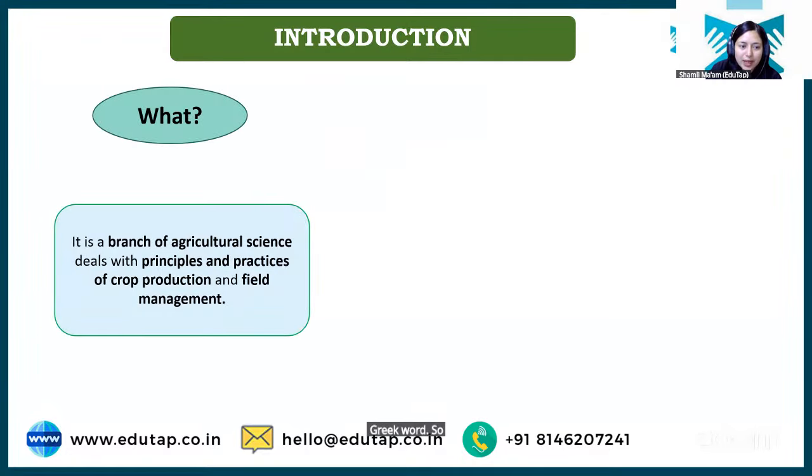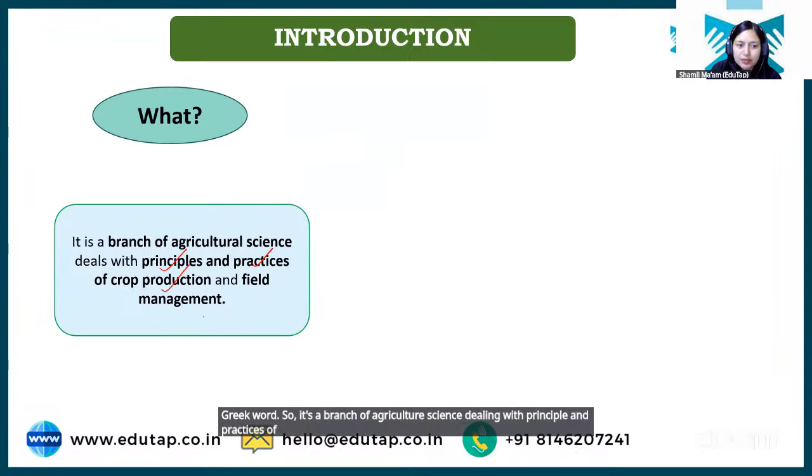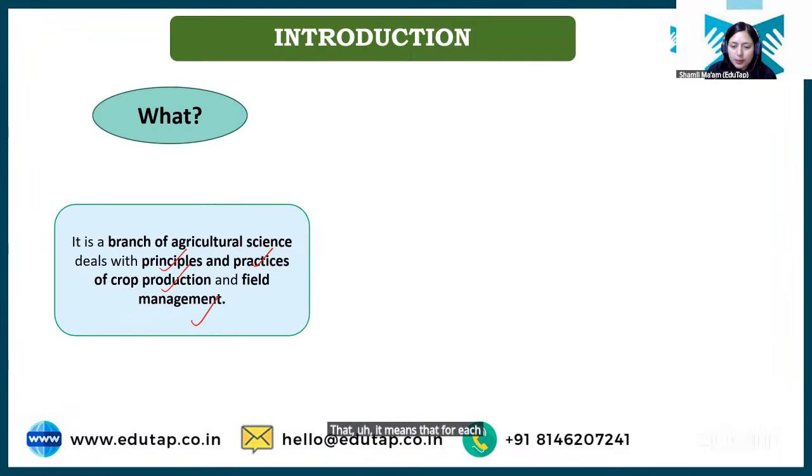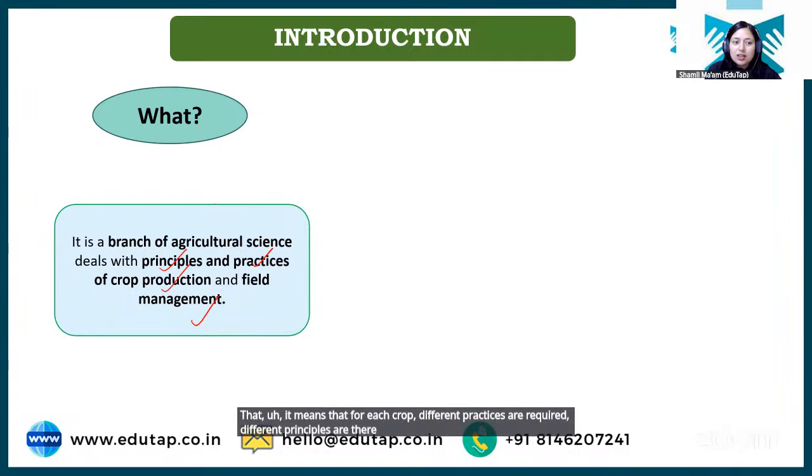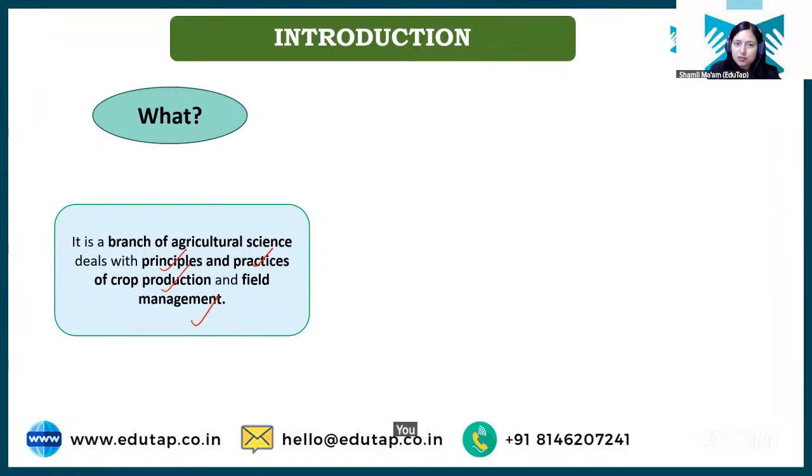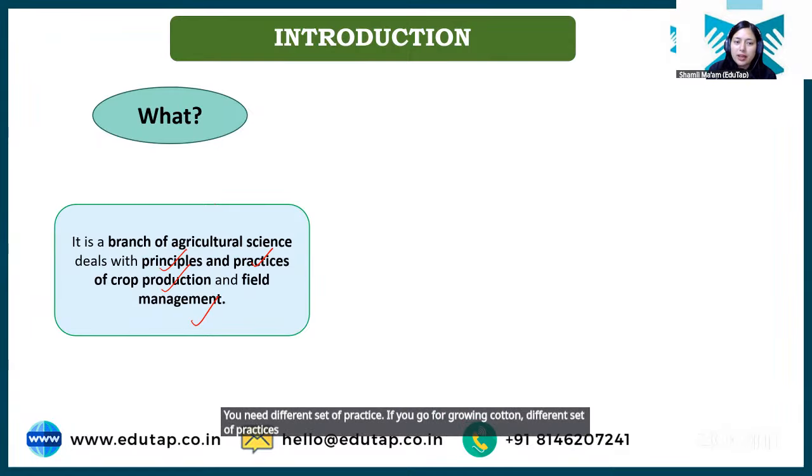So it's a branch of agricultural science dealing with principles and practices of crop production and field management. So students, what is the meaning of principles and practices here? It means that for each crop, different practices are required, different principles are there, right? So if you go for growing rice, you need a different set of practices. If you go for growing cotton, a different set of practices will be required. If you go for growing wheat, then another different set of practices will be required.